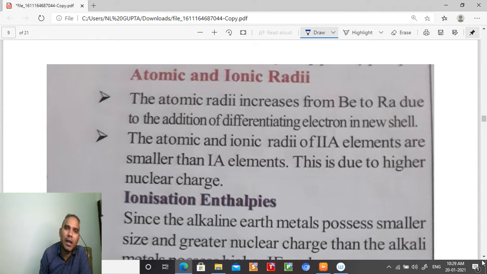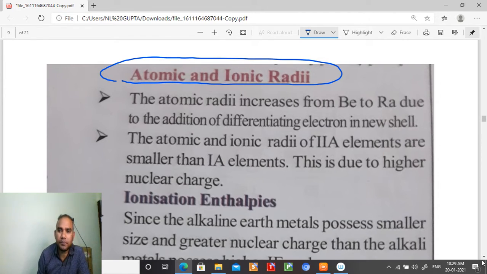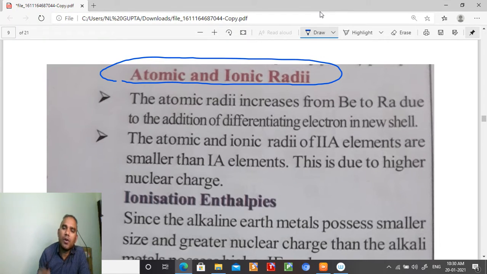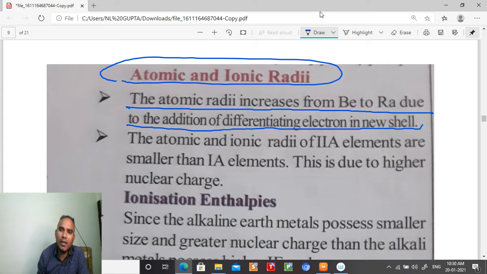They are important. The first point which we have to discuss, student, is atomic radii. When you talk about the atomic radii, student, down the group it is increasing. Why? Because when you are moving down the group, the number of shells is increasing, so the atomic radii also get increased. So you see, student, the atomic radii increases from beryllium to radium due to the addition of a differentiating electron in a new shell.